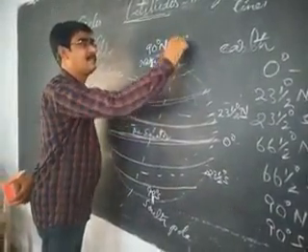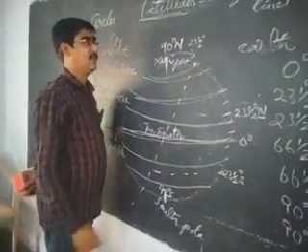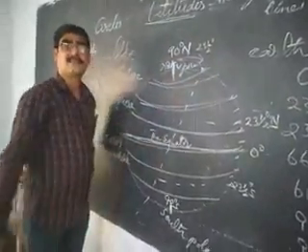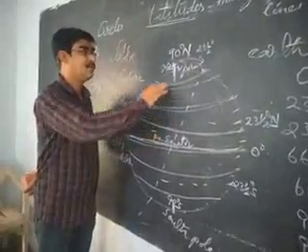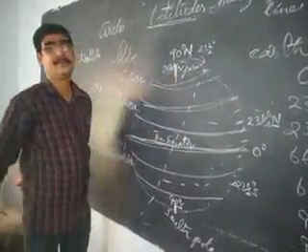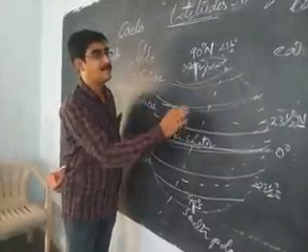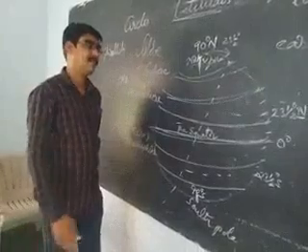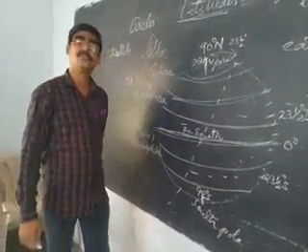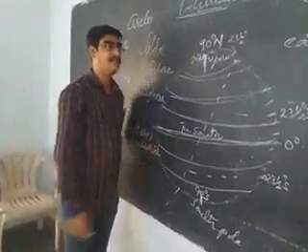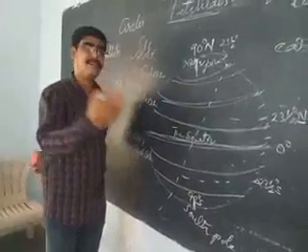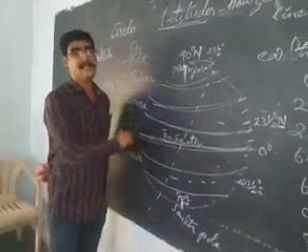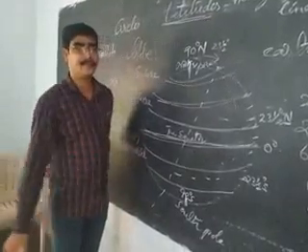Already in my previous classes I explained this. The 23.5 degrees inclination in the axis is shown in the actual figure. That's why sometimes the North Pole faces the sun and sometimes the South Pole faces the sun, and there will be variations in the duration of daylight, and it also causes the difference in seasons.